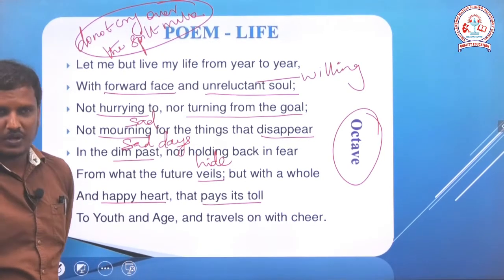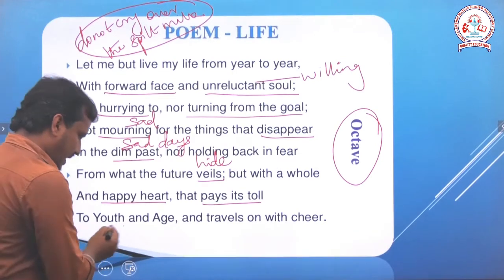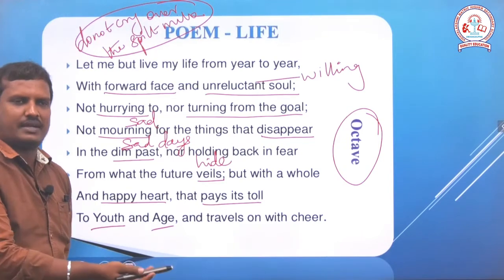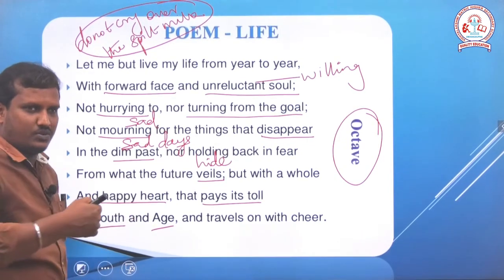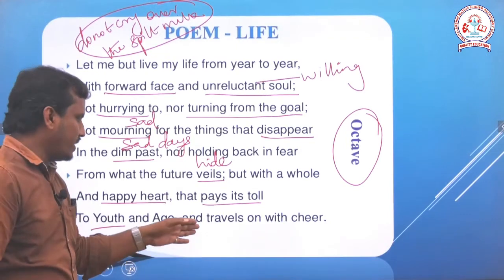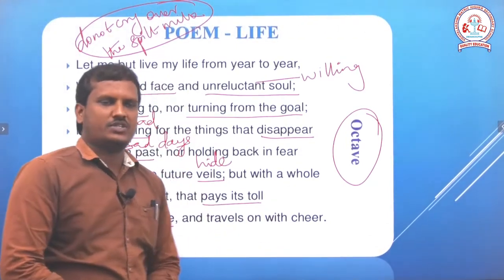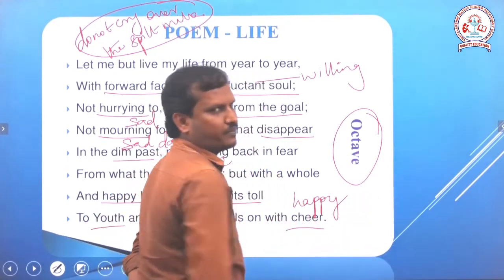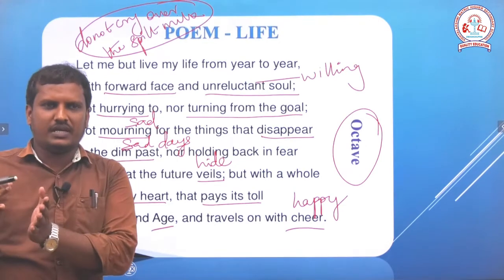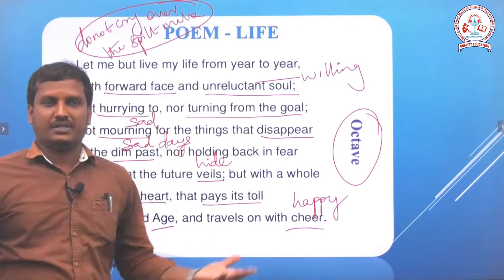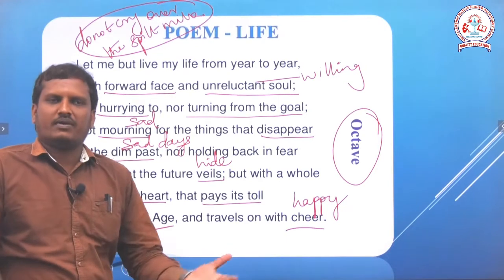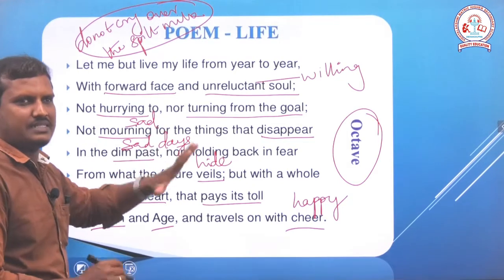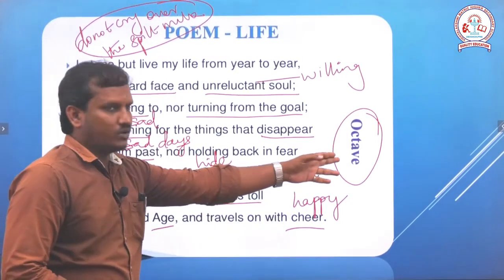The poet Henry Van Dyke says here, to youth and age. Youth and age is called a contrast. So, from youth, the childhood, to age, the old age, we have to travel with cheer. Cheer means happy. So, from the childhood to the old age, we have to travel in our life with happiness. We have to make our life the happiest one. Okay. So, this is the first stanza, which is called an octave.